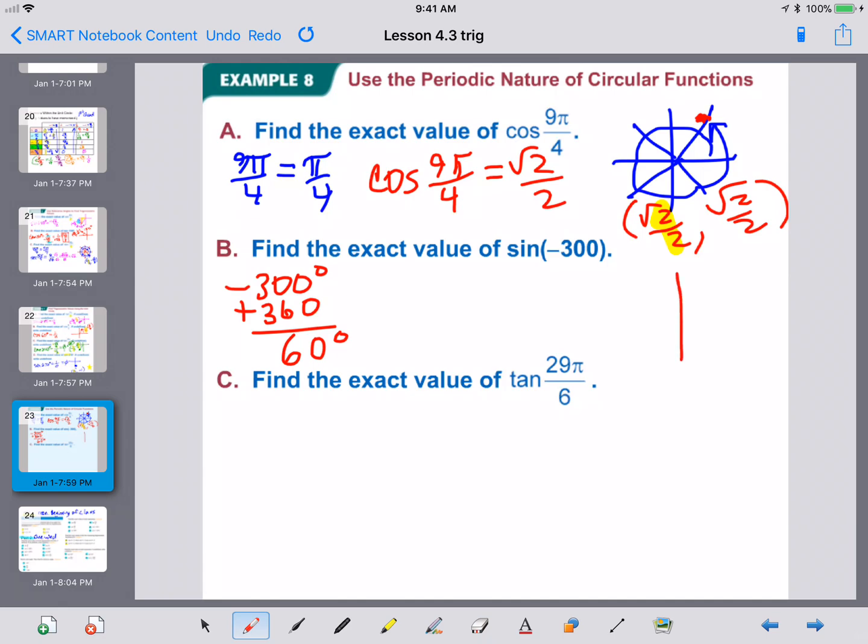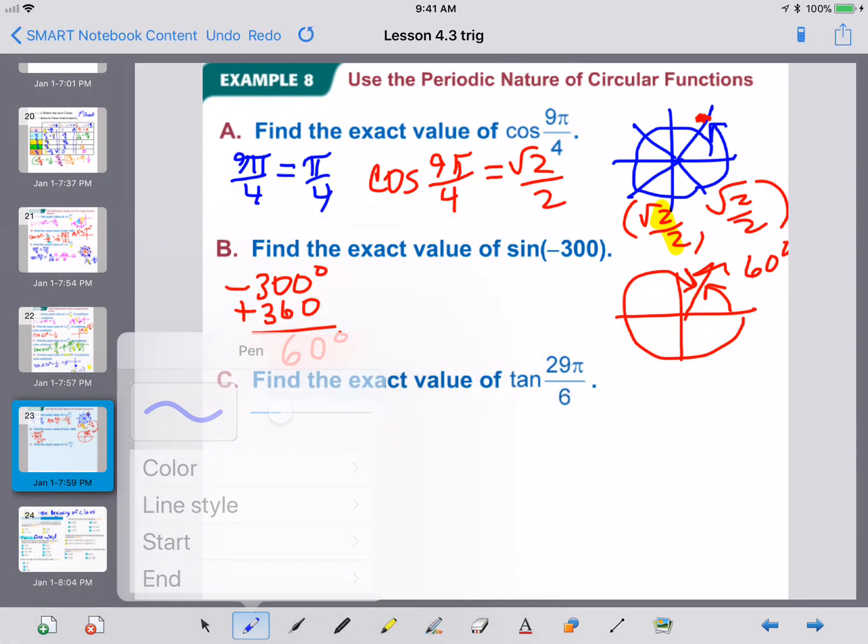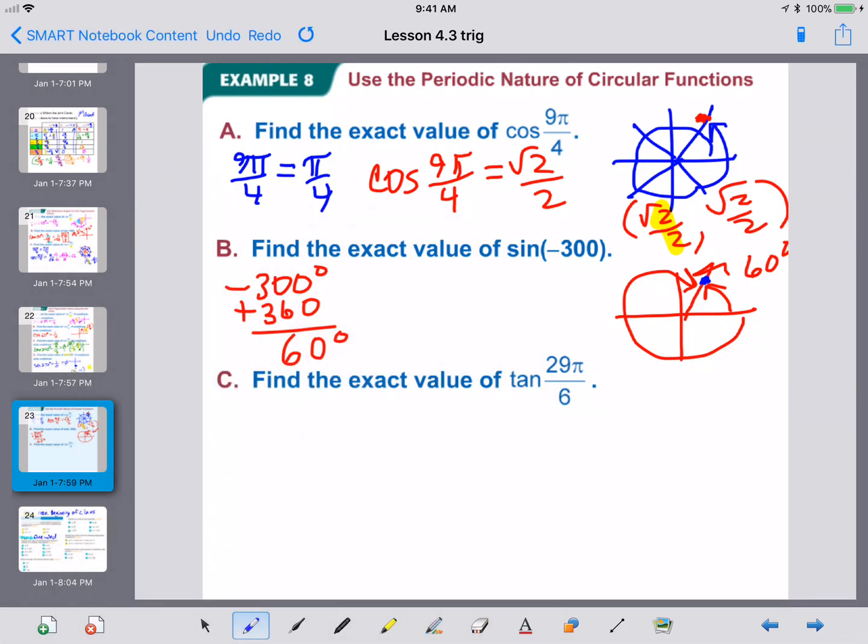If we were to draw a picture, here's 60. That's getting there the traditional way. Negative 300 gets there the backwards route. But it's coterminal. The point at negative 300 or positive 60 is the point 1/2, square root of 3 over 2.